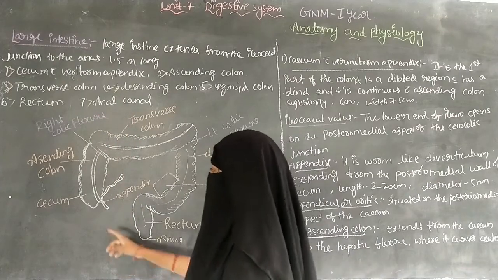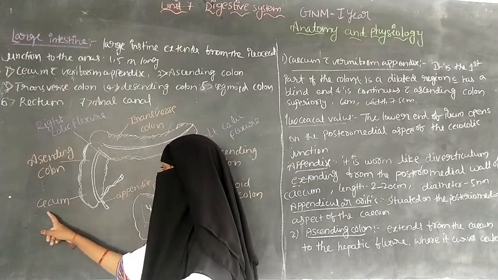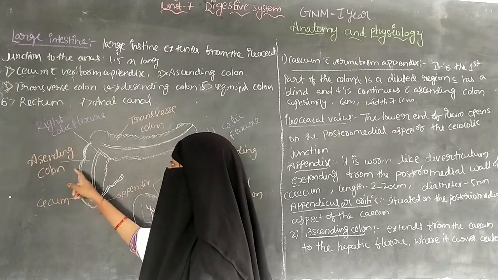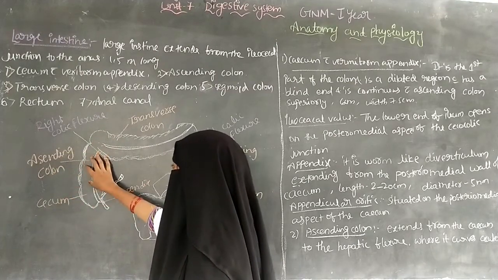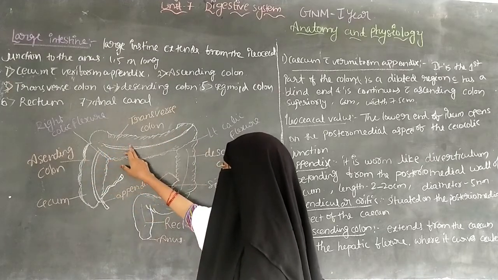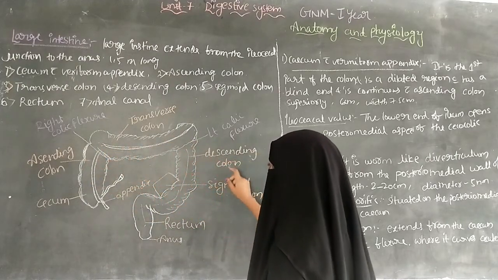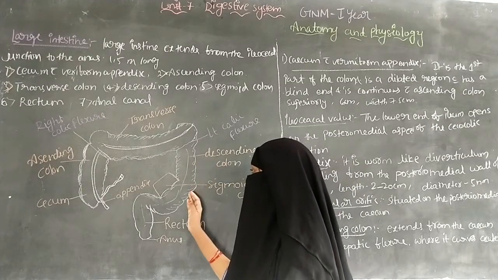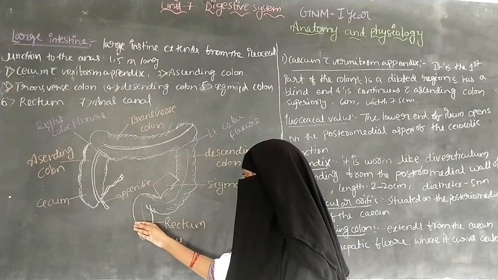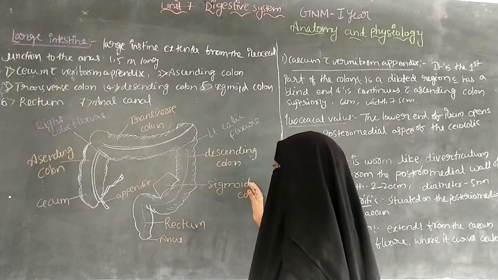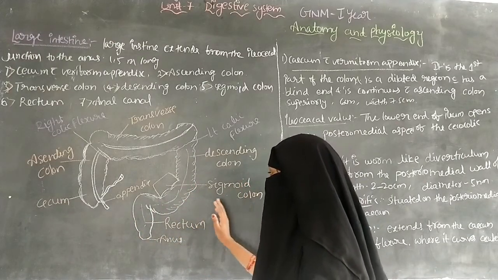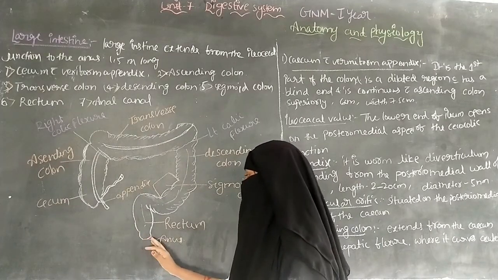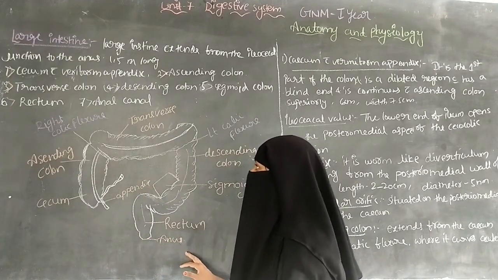The starting part of the large intestine is the cecum, and it is continuous with the ascending colon. Then comes the transverse colon, and then the descending colon. The descending colon curves and enters the pelvic bone, and it is called the sigmoid colon. The next one is the rectum, and the end part of the large intestine is called the anus or anal canal.